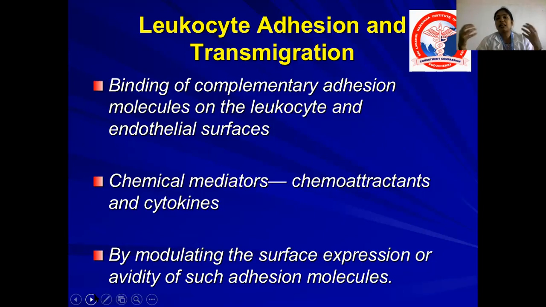Chemokines are the chemical mediators which attract the WBCs to the site of organism or to the site of injury. Okay, so leukocyte adhesion and transmigration occur by binding of complementary adhesion molecules on the leukocytes and the endothelial surfaces. And there are also certain chemical mediators, called chemoattractants or cytokines, which act by modulating the surface expression or ability of such adhesion molecules.